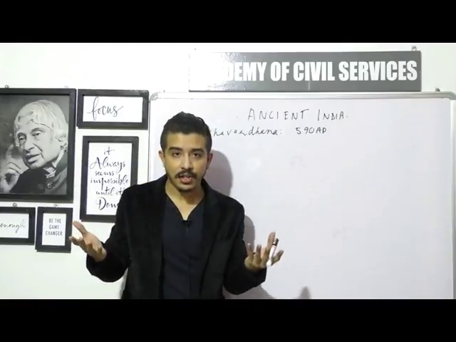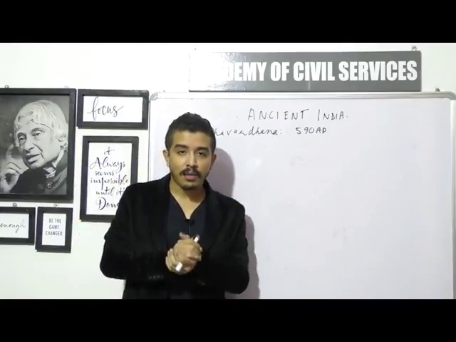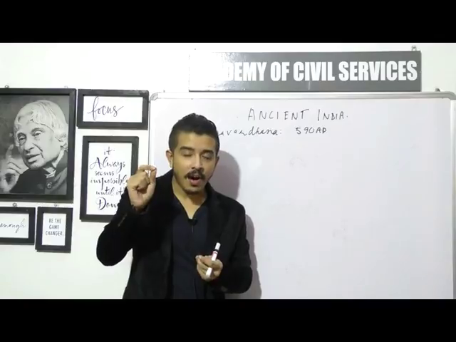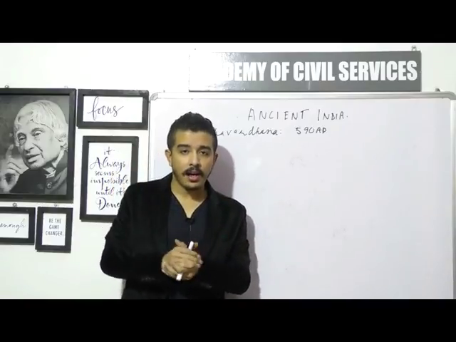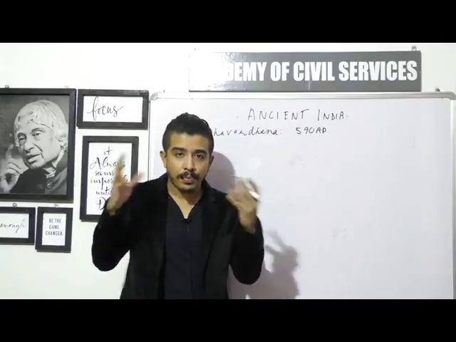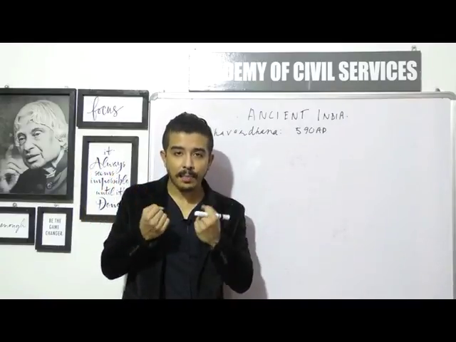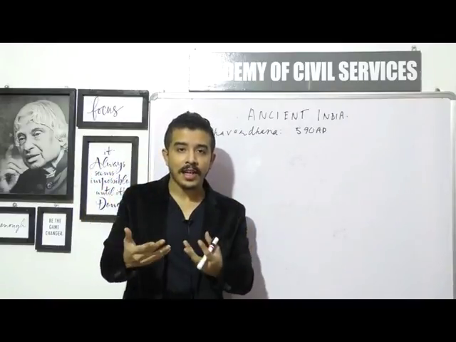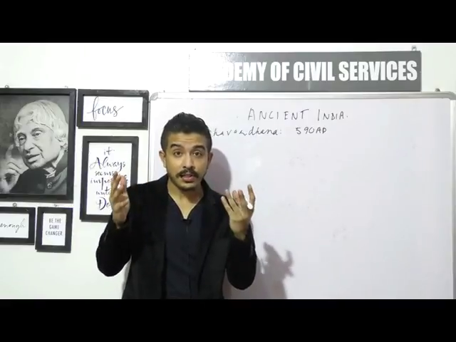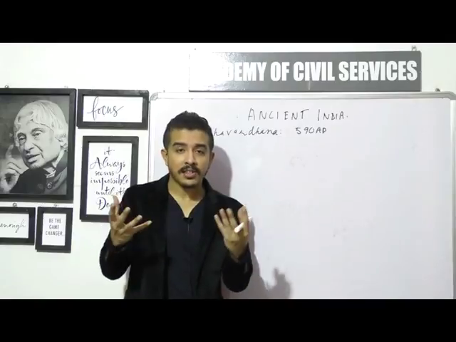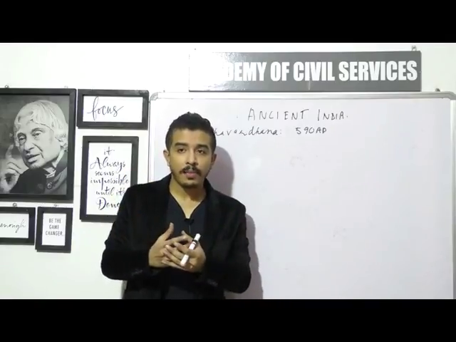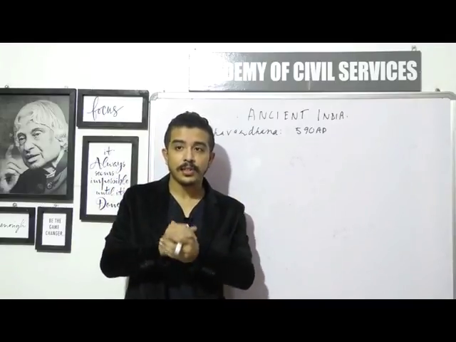Now that is a very significant point which we'll touch on later on, because that marks the beginning of the medieval age. Okay, listen to my argument once again. The beginning of the land grant system was actually done by the Satavahanas way back, but the great proliferation and establishment of this system of granting land to important officers and important Brahmins changed the entire agricultural economy, the entire trade and commerce system, and the social system.